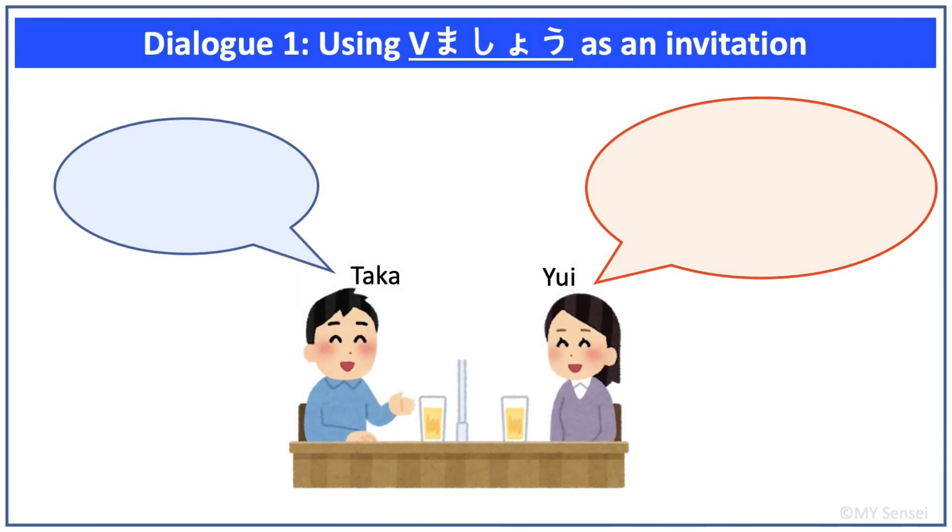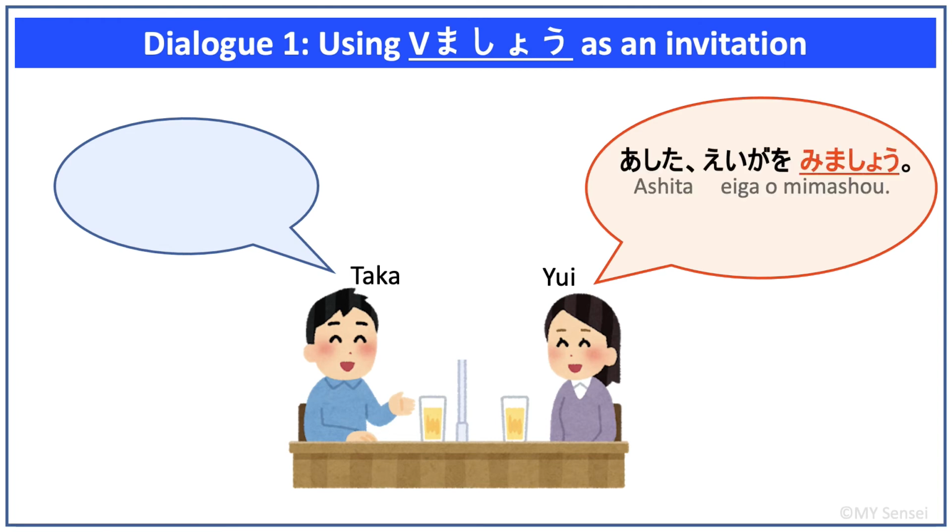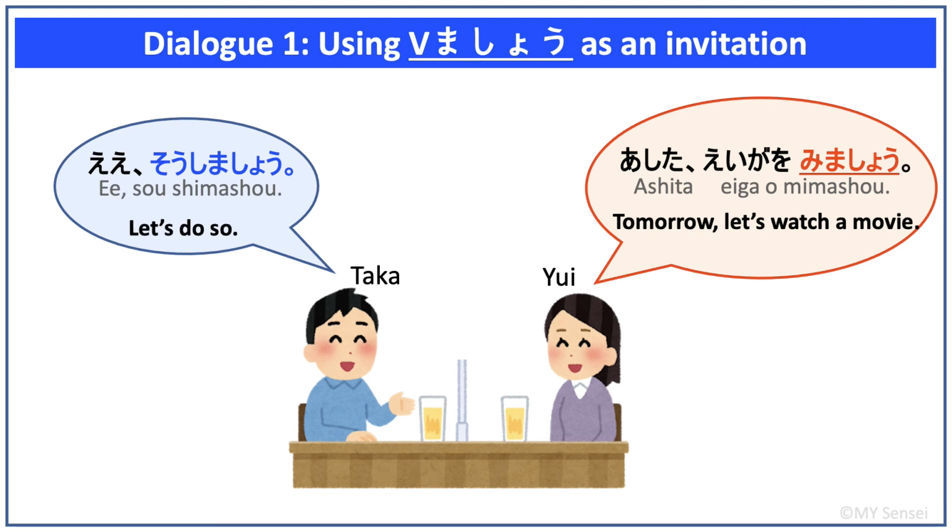Dialogue 1 using ましょう as an invitation. 明日映画を見ましょう。ええ、そうしましょう。 Yui is inviting Taka for a movie using the verb in ましょう form as an invitation. Since Taka is accepting the invitation, he says, ええ、そうしましょう。 Let's do so, which is a universal answer to accept all invitations by saying, let's do it.